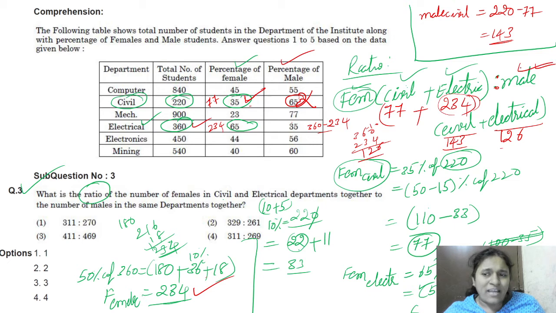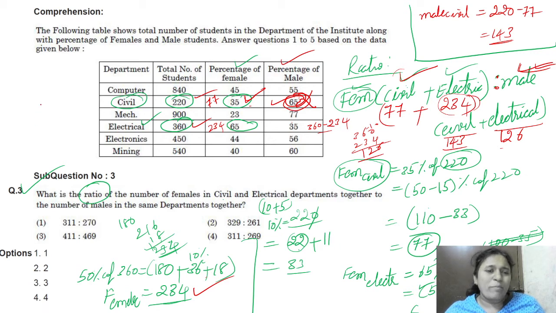Next time, if you know the number of female students in any department, easily if you subtract this female from the total, you will get the male. No need to do the percentage again. Then now find the ratio. Now what you have to do? You have to do the addition of females and addition of males.